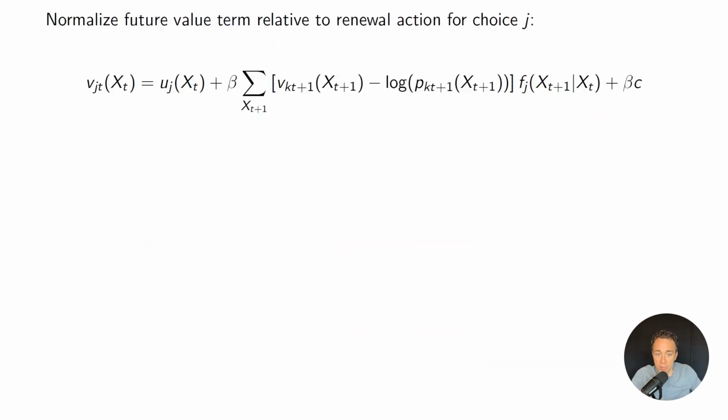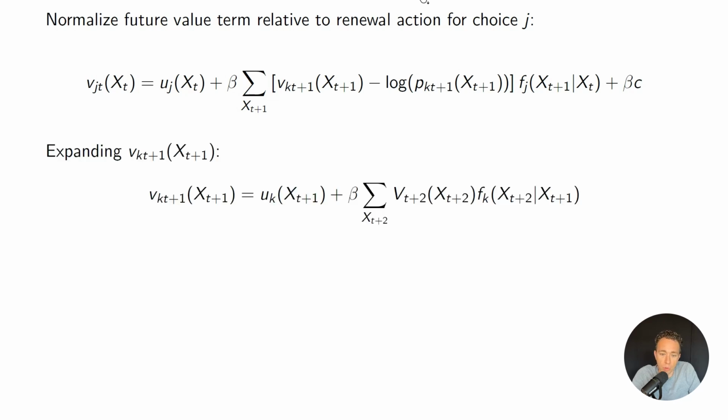So let's do something we did in the prior video, which is normalize our big VT plus 1 to be little VKT plus 1 minus log of PKT plus 1. So again, we went through this in the video just before this. And then we could expand VKT plus 1 to be UK of xt plus 1 plus the continuation value given that I chose k in t plus 1. I chose j in period t because that's my conditional value function. But then I'm normalizing t plus 1 with respect to option k. So that's going to give me this transition probability here.